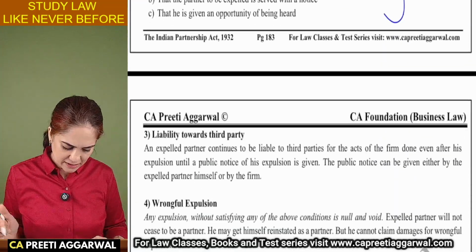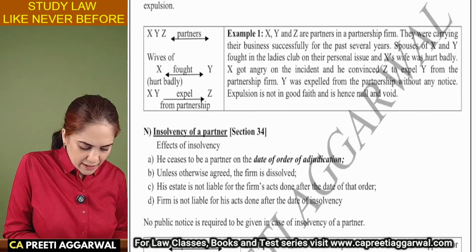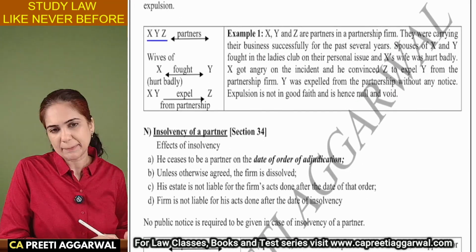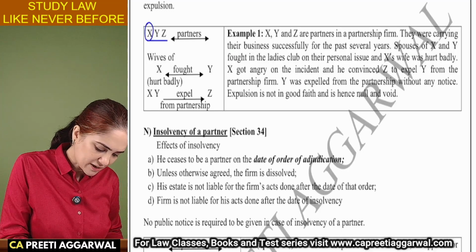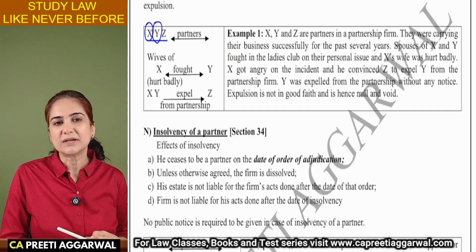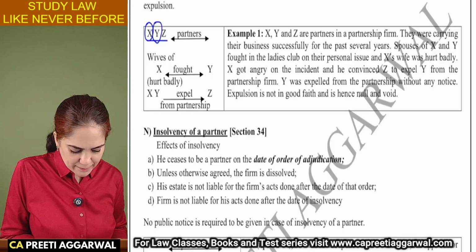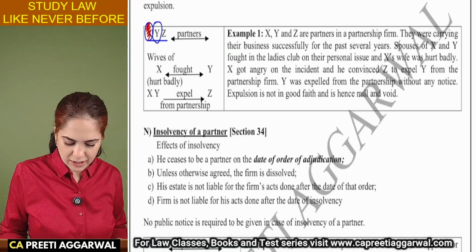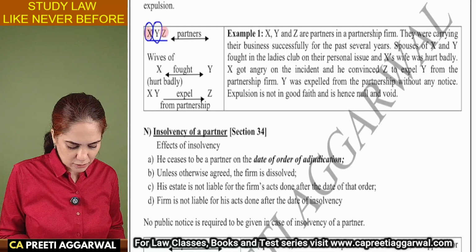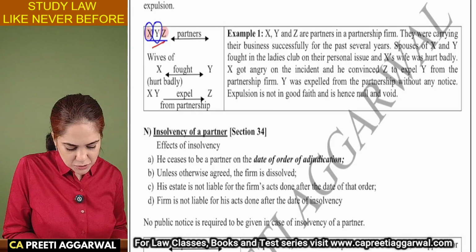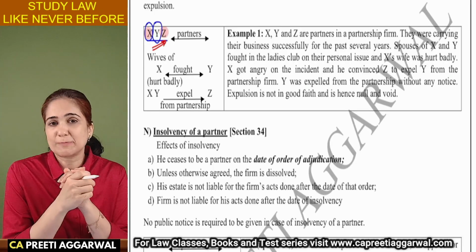A very nice example is given over here. See this. X, Y, Z, they are partners. The wives of X and Y fought in the ladies' club, and the wife of X was very badly hurt. So X along with Z decides to expel Y. Is this expulsion valid?